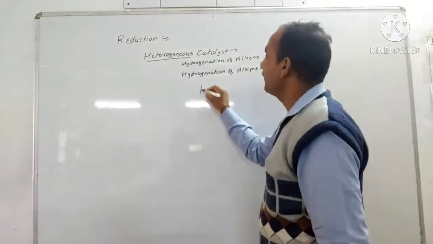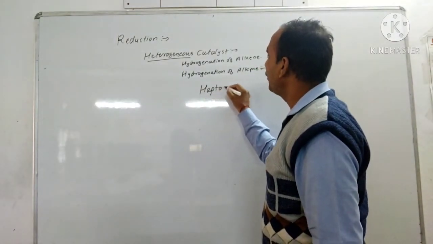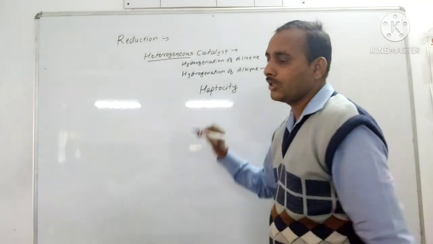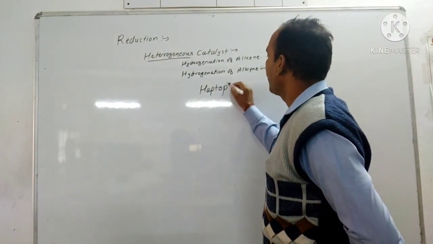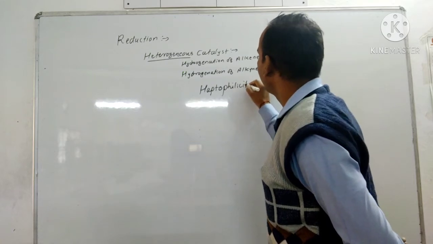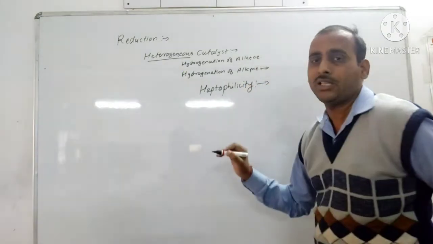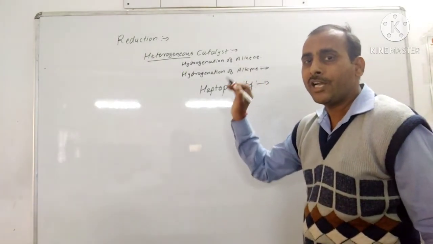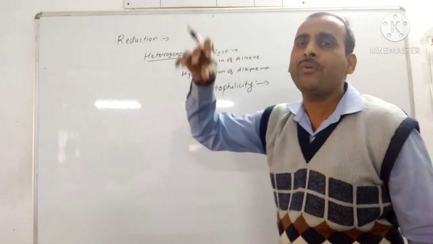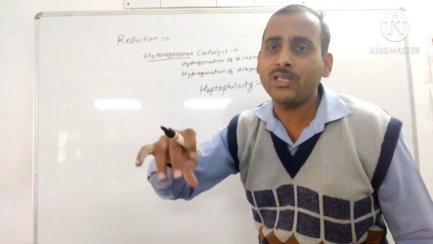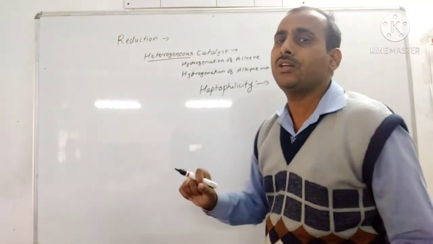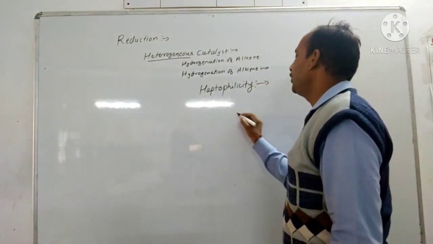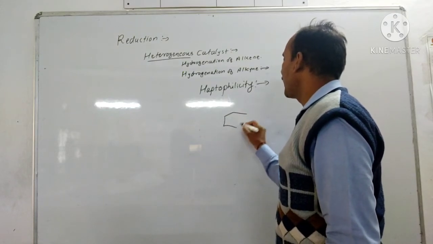So that is called the haptophilicity. In the haptophilicity, the hydrogenation, means addition of hydrogen, occurs from the same face as that the functional group present on the allylic position. So let's see the example.